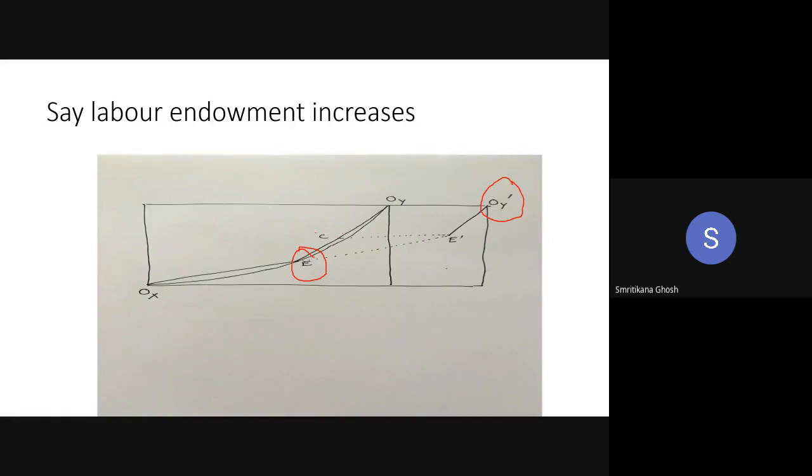So X by Y at C is greater than X by Y at E because of my CRS production function. From the diagram, you can prove that when labor endowment has increased, the production of X, which is labor intensive, has increased and production of Y falls. This is exclusively diagrammatic.